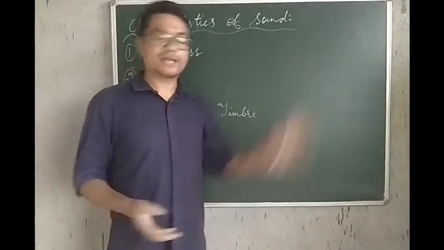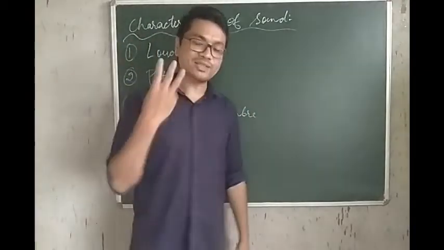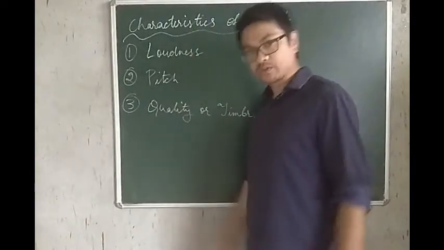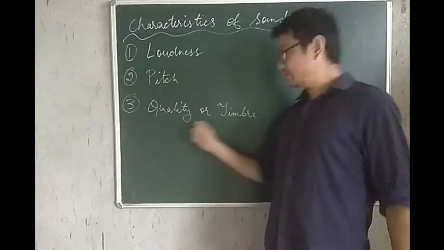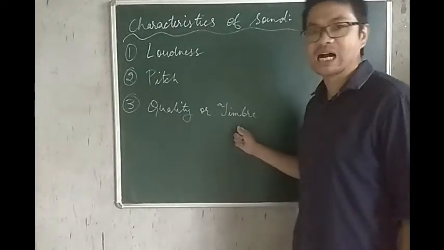Let us now discuss the characteristics of sound. Sound has three characteristics, as you can see written on the board. They are loudness, pitch, and something called quality or timbre, T-I-M-B-R-E, timbre.